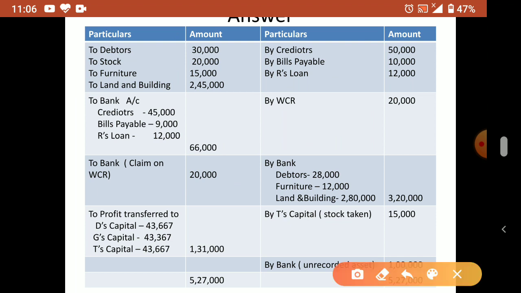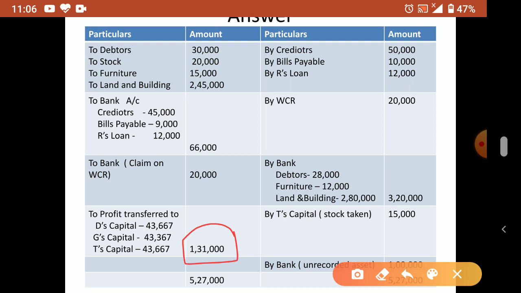Total 5,27,000. This side also 5,27,000. You can see here. Now the answer will come: 1,31,000 difference. Now profit is coming. That means whatever money we have in hand is more than the payment.